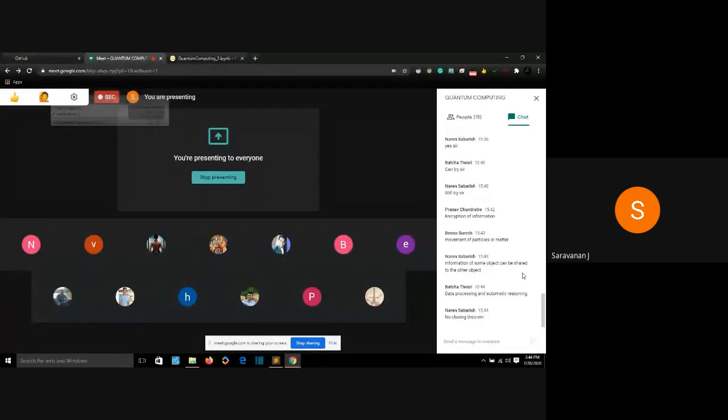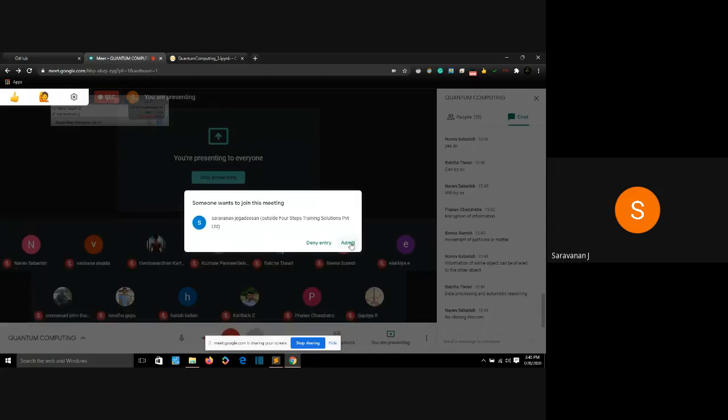Information of some object can be shared to another object. Data processing and automatic reasoning. Well, I wonder how data processing can be done using quantum teleportation. There might be other algorithms for this purpose, but quantum teleportation can't do data processing actually. However, it has a great advantage in cybersecurity and similar fields, because no hacker can hack your information. Not the greatest hacker in the world can, because they are atoms. They can't copy or take that information except at the receiving end. So it's the most secure way of transferring your information, I would say.